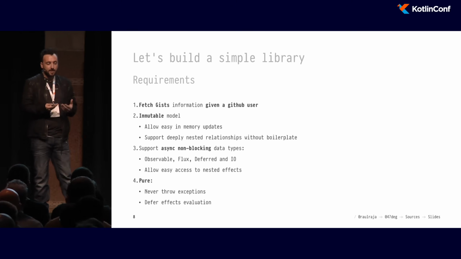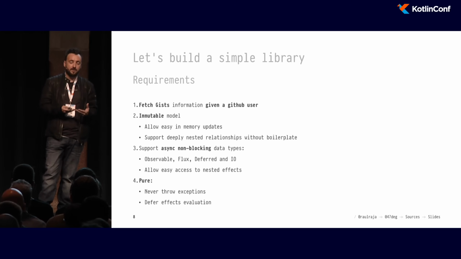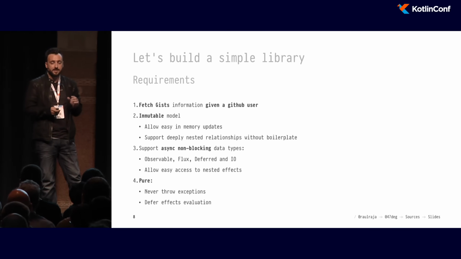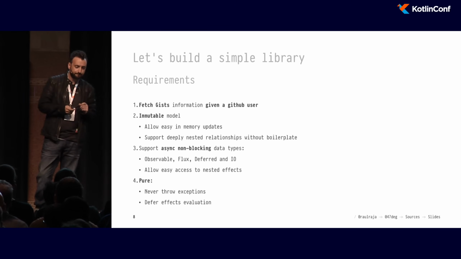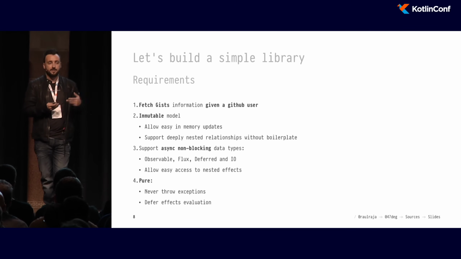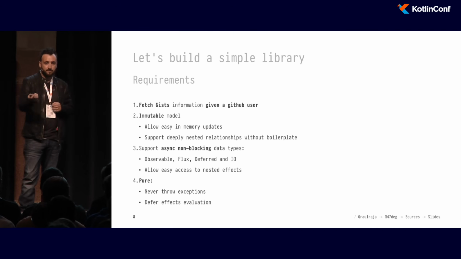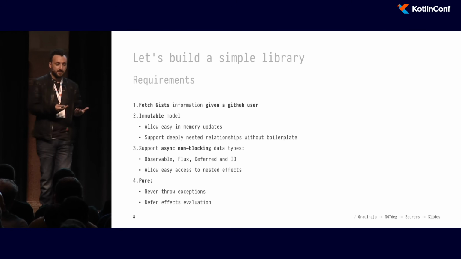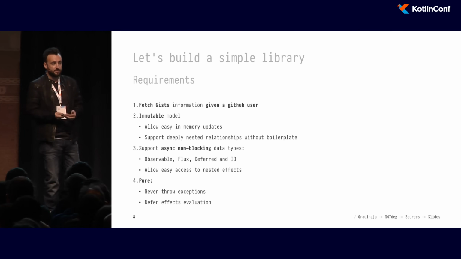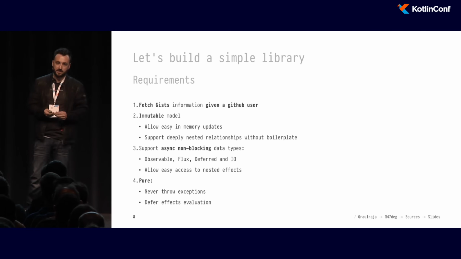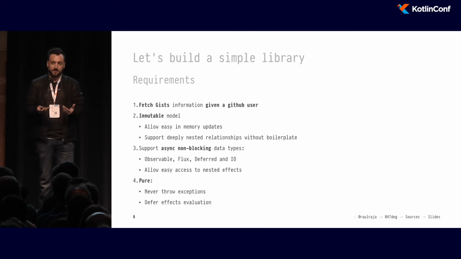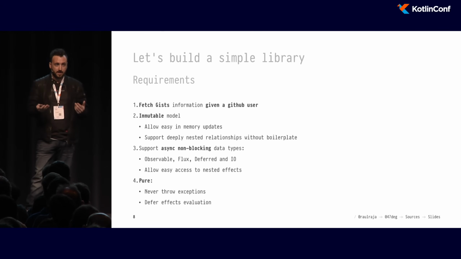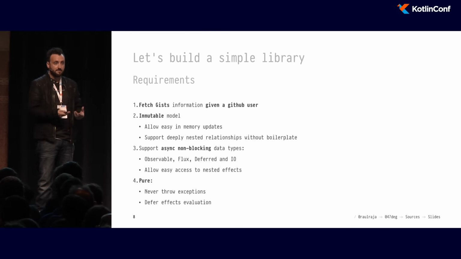And to show you what it feels like programming in a purely functional style in Kotlin, we're going to build a very simple library that is composed exclusively of one function. This library is basically going to go to GitHub and fetch some gist information for a given username. And as library authors, we want these properties in our library. We first want the actual functional requirement, which is go and get the gist from GitHub. But we're also going to expose an immutable model, which is going to be the gist. And we want our users to be able to use that model in a very safe way.